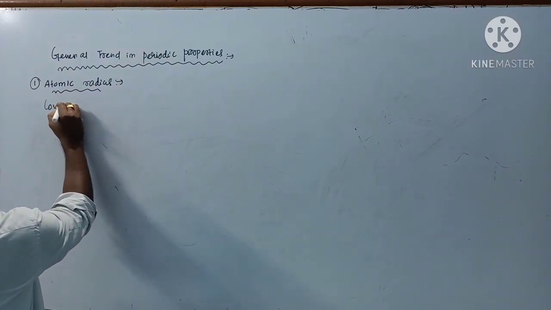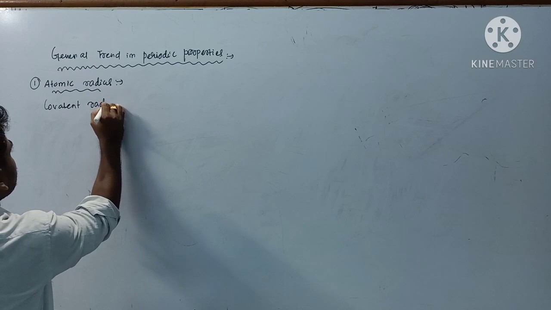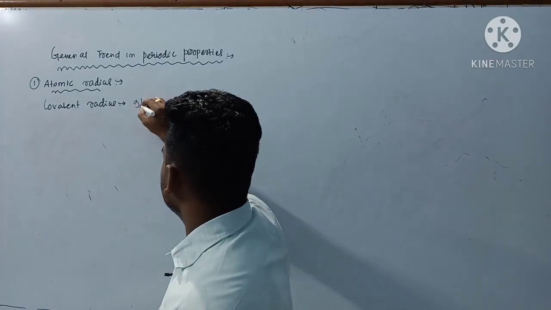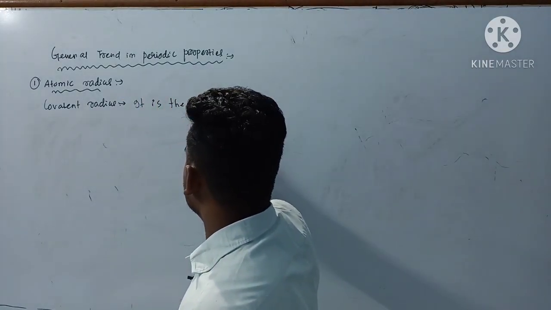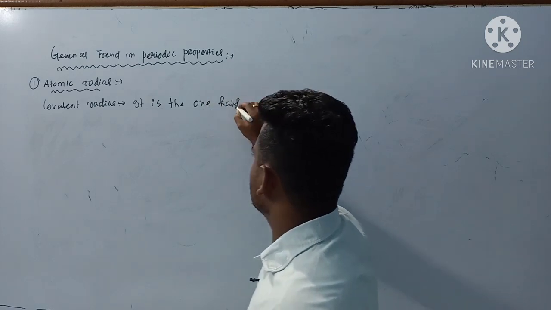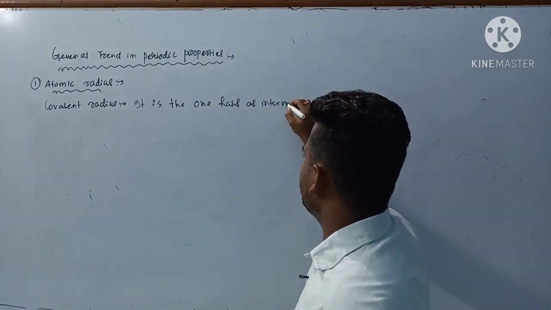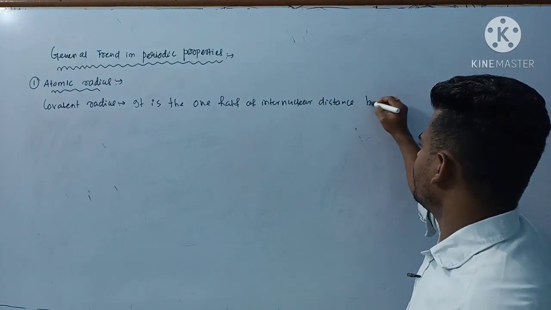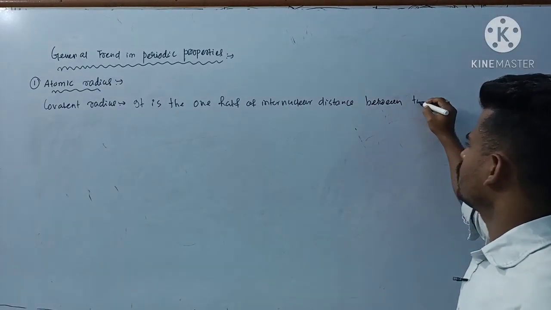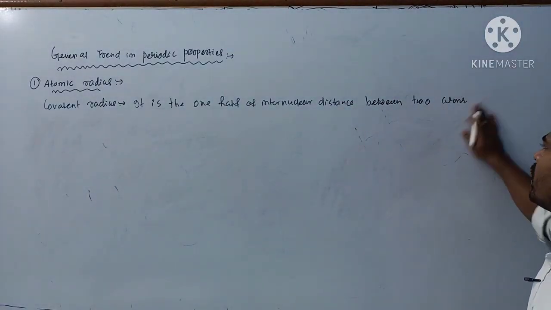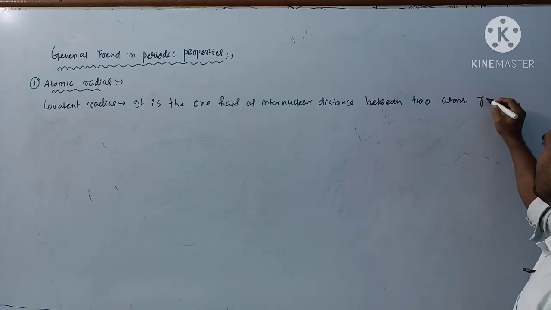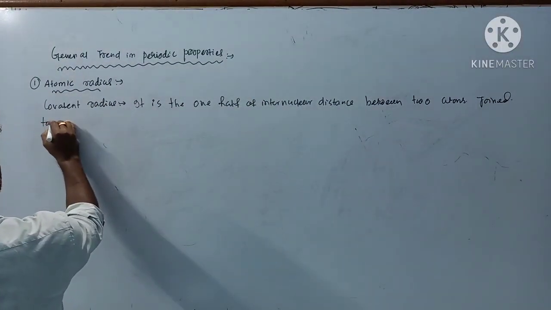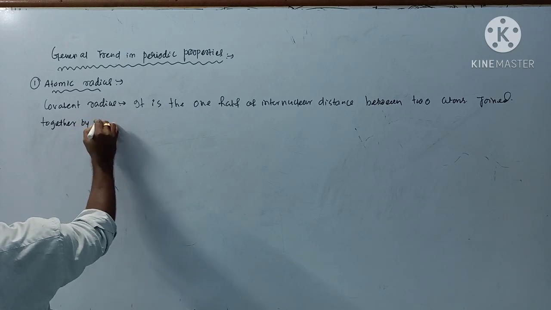Covalent radius. It is the half of the internuclear distance between two atoms joined together by a covalent bond.